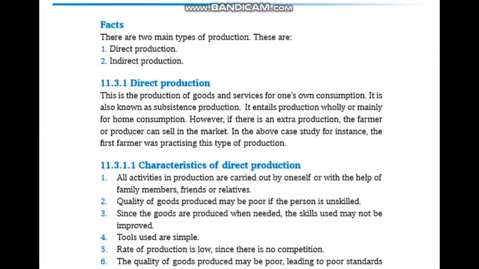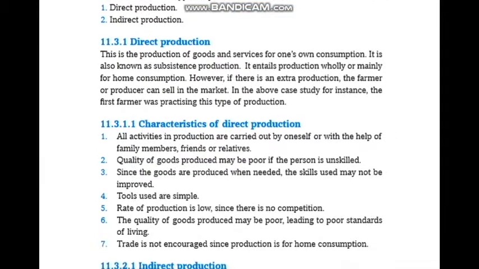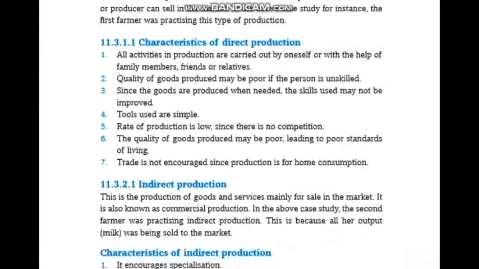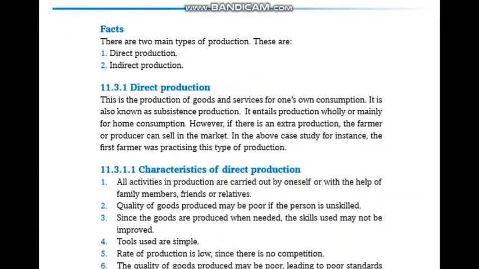We have two types of production: direct production and indirect production. Direct production is the production of goods and services for one's own consumption. It is also known as subsistence production. It entails production wholly or mainly for home consumption. Ni kuvuga ngo ni production ibaho y'ibicuruzwa ya goods and services ariko bagamije kubirya gusa, atari kuvuga ngo barajyana ku isoko. Niyo bita direct production.